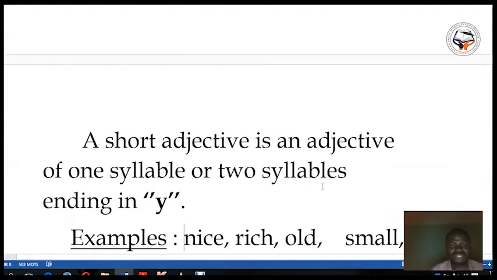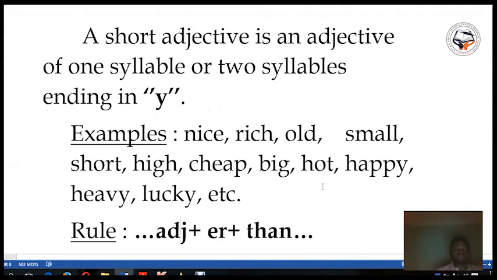A short adjective is an adjective of one syllable or two syllables ending in Y. That is, all adjectives composed of one syllable or two syllables ending in Y are called short adjectives.